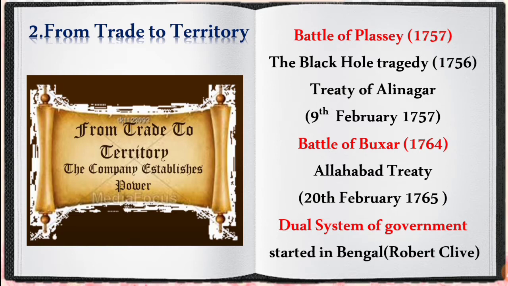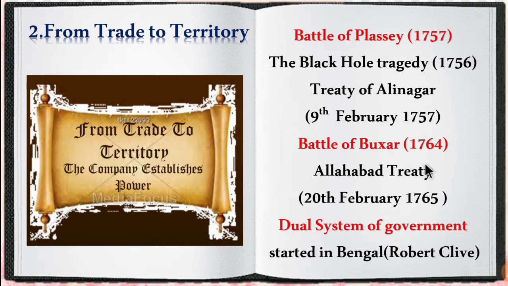Mir Jafar also opposed the British for misusing the death tax. After that, the British made his son-in-law Mir Qasim the ruler. So, this battle was fought between Mir Qasim, who also opposed the British for misusing the death tax, and then he joined with Shuja-ud-Dawla and Shah Alam of Oudh territory. This triple alliance fought against the British, and this battle is called Battle of Buxar, which was fought